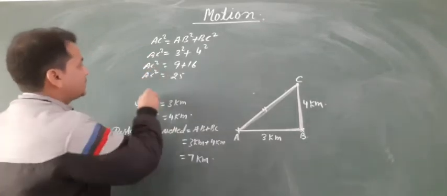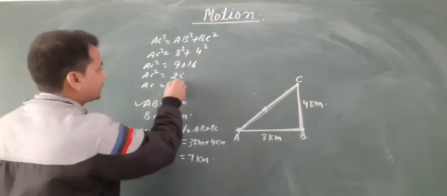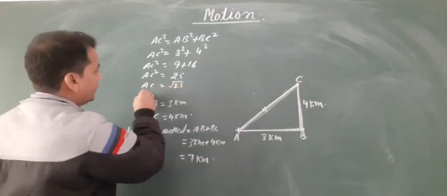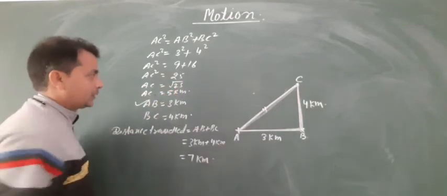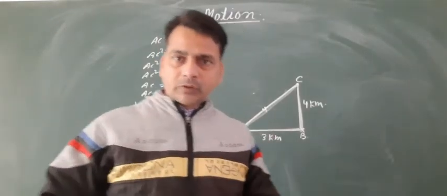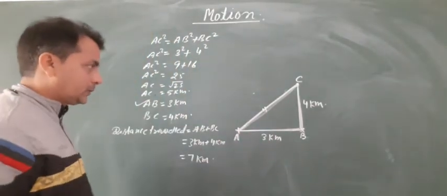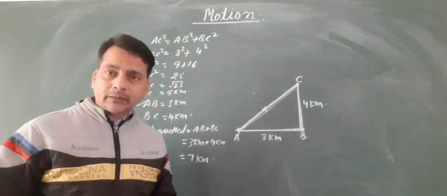The value of AC equals root 25, so AC equals 5 km.